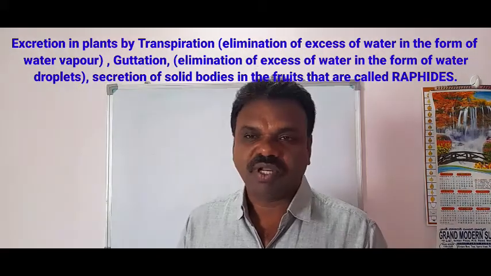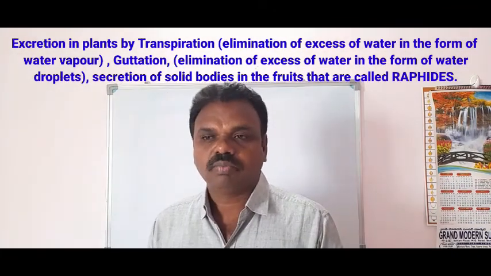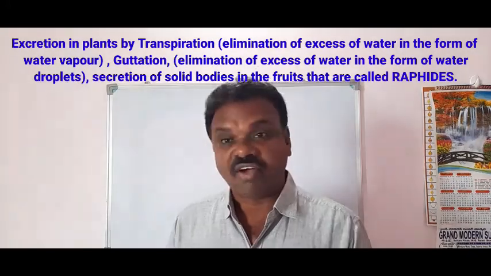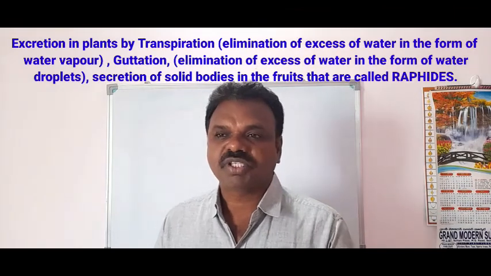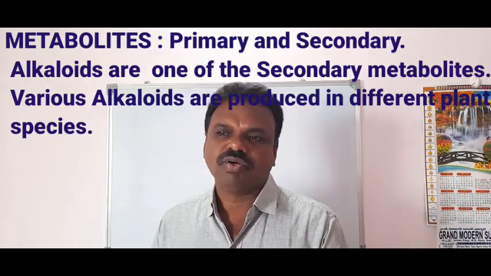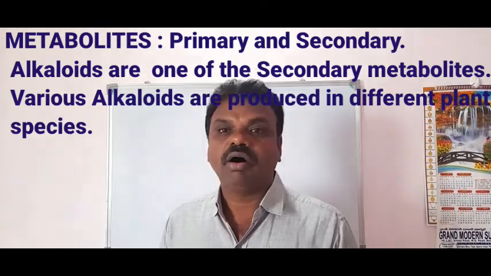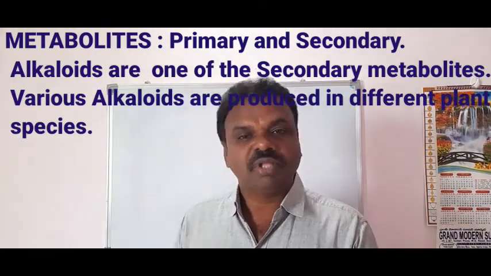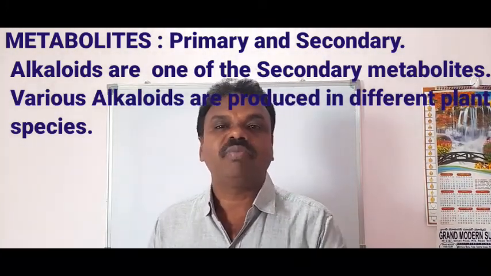And in the previous videos, I have explained in detail how plants secrete waste products, raphides. Let us recall about raphides. Raphides are some substances which are secreted or produced in the fruits. Plants perform excretion. Here in this video, I am going to explain about a type of excretory material. Though they are waste products of the plant, they are economically and medicinally highly valuable to humankind.